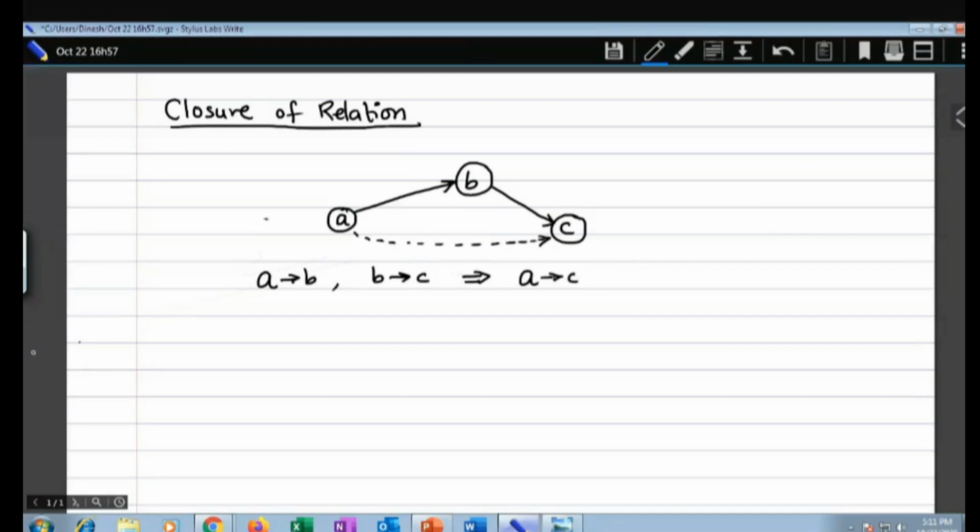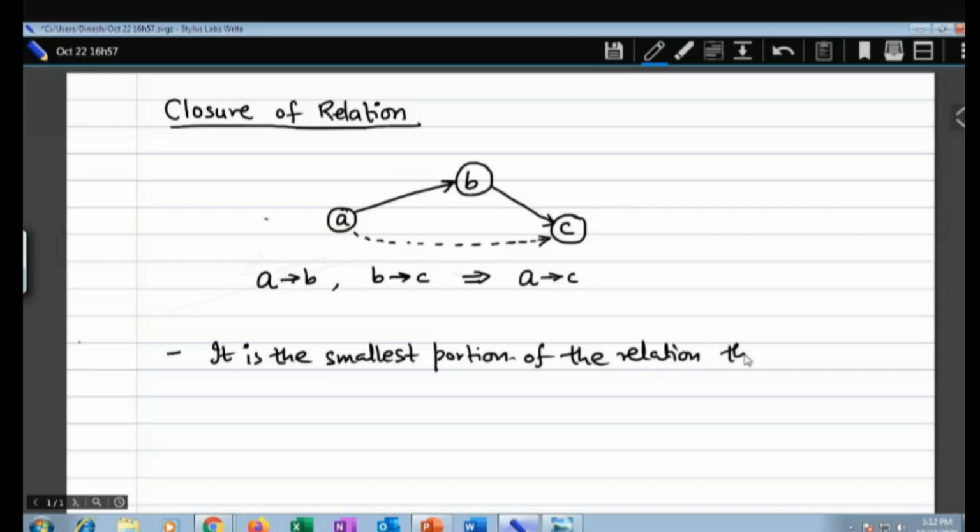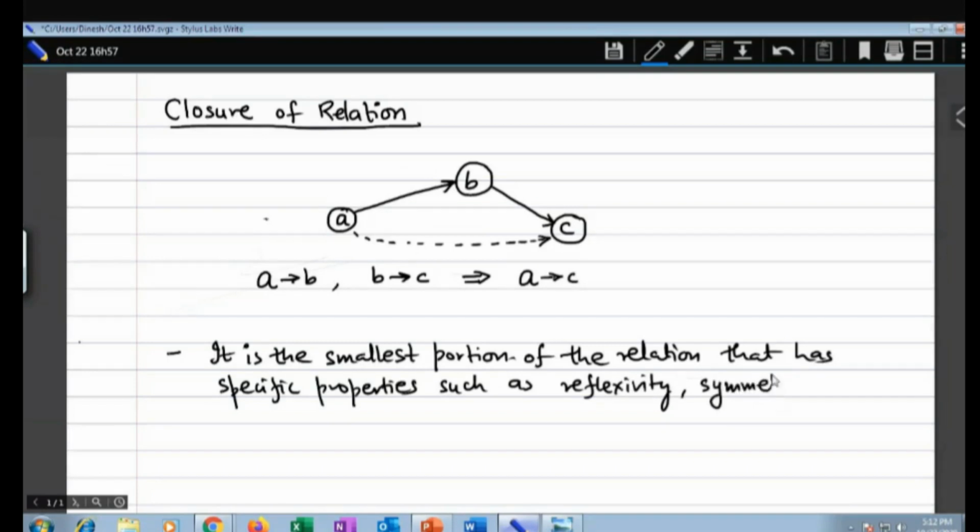So what do you mean by the closure of a relation? It is the smallest extension of the relation that has specific properties, such as reflexivity, symmetry, or transitivity.